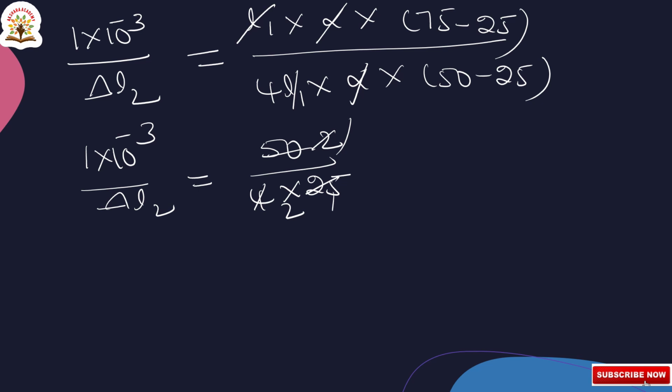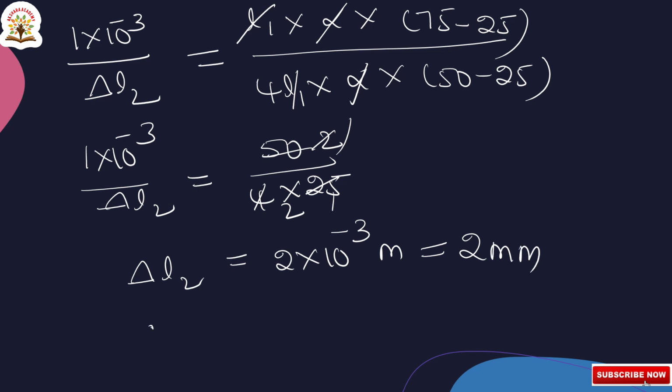So taking cross multiplication, delta L2 is equal to 2 into 1 into 10 to the power of minus 3, it becomes 2 into 10 to the power of minus 3 meters, or we can write as 2 millimeter. Therefore delta L2 is equal to either 2 into 10 to the power of minus 3 meters or 2 millimeter.